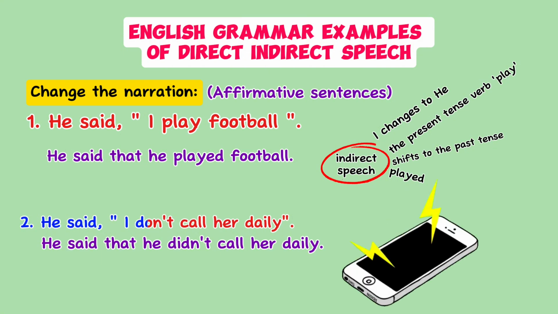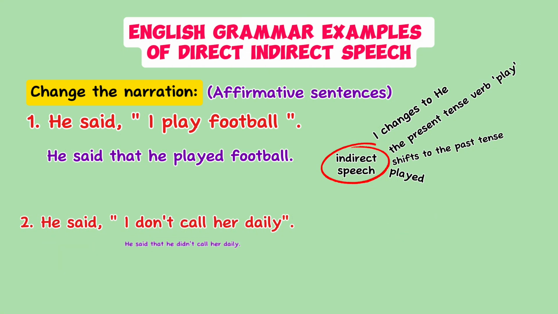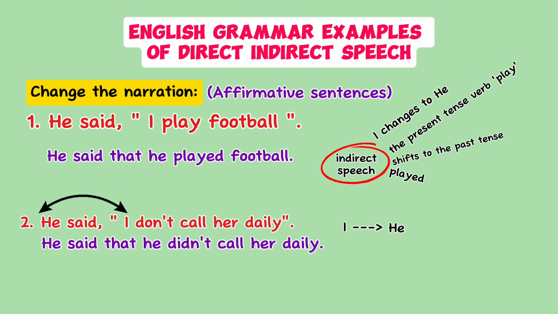He said, "I don't call Hal daily." The answer is, he said that he didn't call Hal daily. The pronoun I changes to he to match the subject of the reporting verb said, since the speaker is being referred to in the third person. The present tense verb don't call changes to the past tense didn't call to reflect that the reporting verb said is in the past tense. These adjustments are necessary to maintain the contextual coherence of the statement.